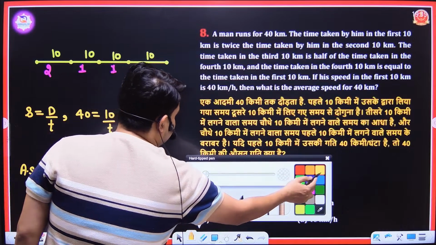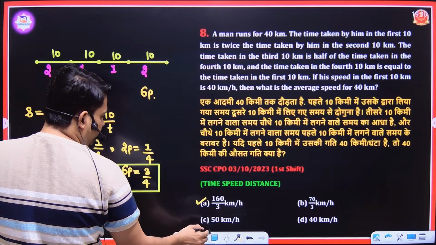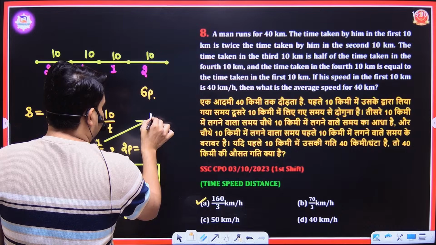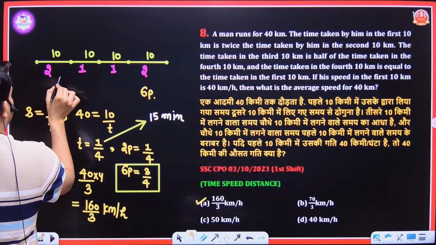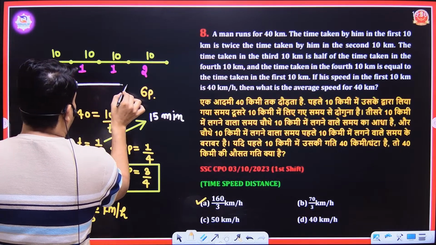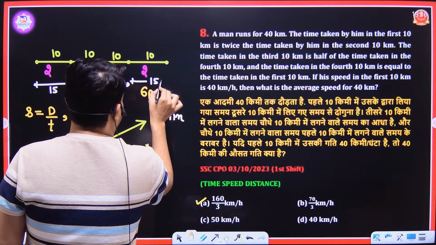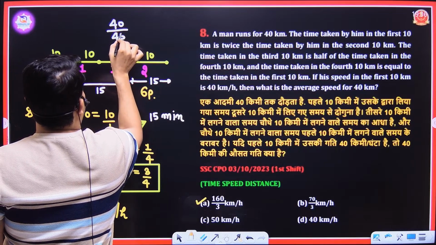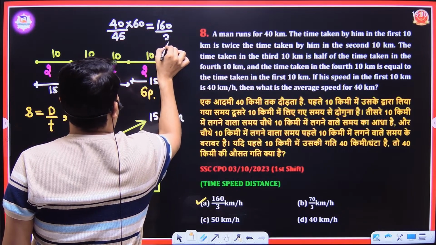Or you can do this as, see, time is equal to 1 by 4. The meaning of 1 by 4 is 15 minutes. It means here to here it will take 2 point, which means 15 minutes here. This one is also 2 point, 15 minutes here, and this one is also 2 point, 15 minutes here. He will take 45 minutes in total. Upon 45, you will convert minutes into hours. Then also you have 160 by 3 kilometer per hour as your answer.